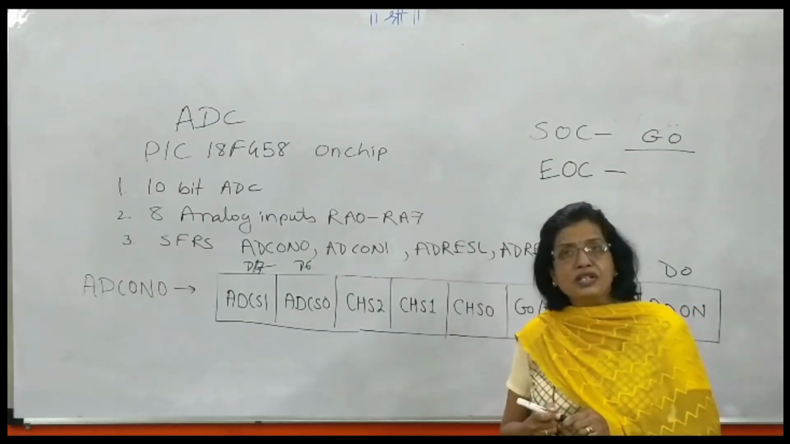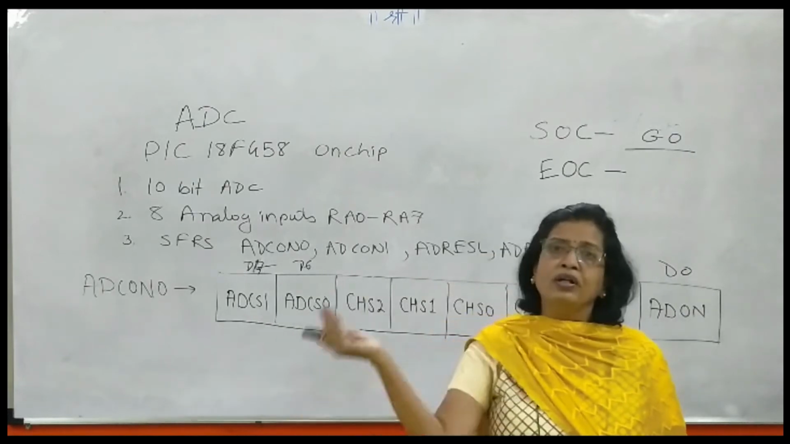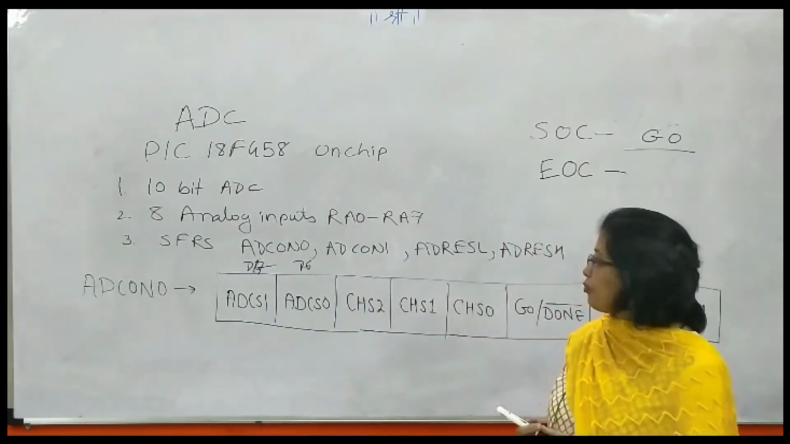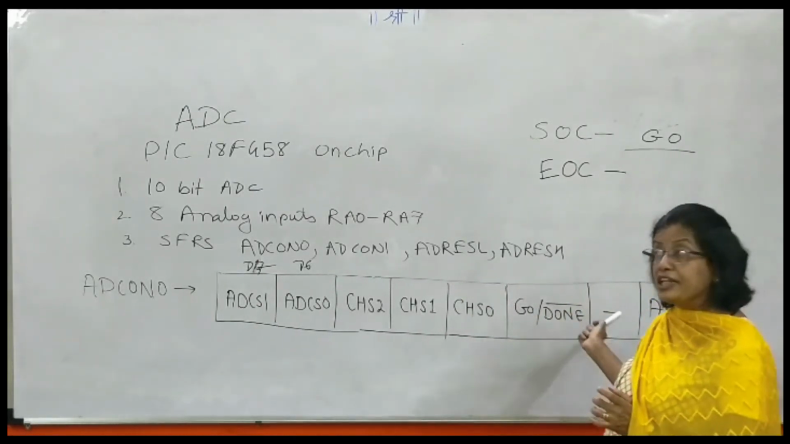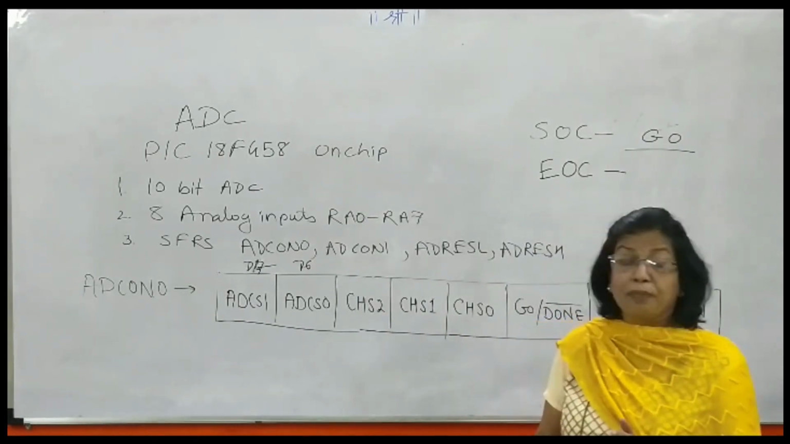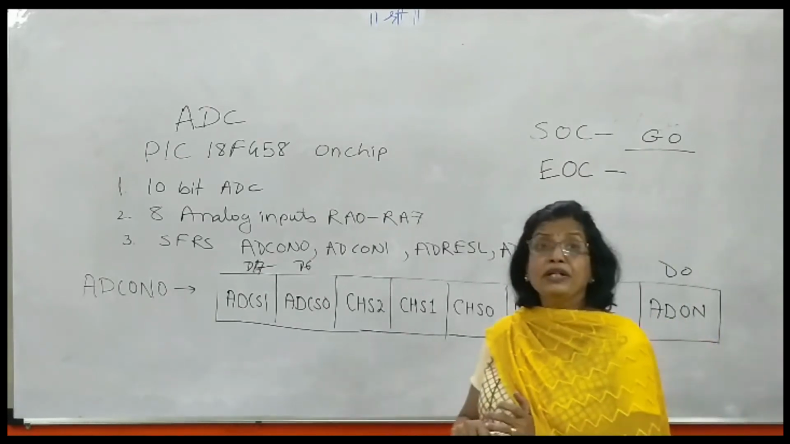That conversion is ended and now the microcontroller can do either another job or start converting the next sample to a digital value. The next bit, that is the D1 bit, is not used in this particular family of microcontroller. It may be used in future applications. And the last one is AD on. The D0 bit is AD on.